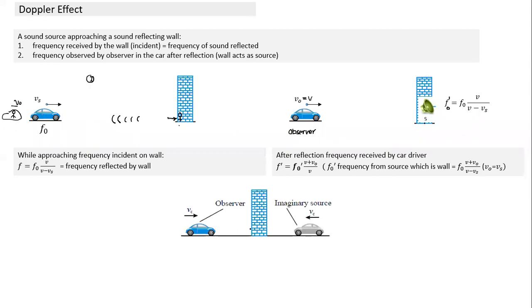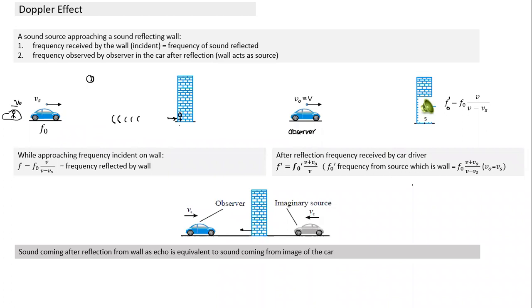See, the echo is a reflection. It creates sound coming in the other direction. And if you imagine, this is something like a mirror also. If the car is moving like this, it creates an image of a car moving in this direction. So in this case also, we assume an imaginary car, a mirror image, moving at the same speed but in the opposite direction as the source. So we can assume the source to be a mirror image of the source whenever reflection is involved. And then we can solve the question. So both the things are same.